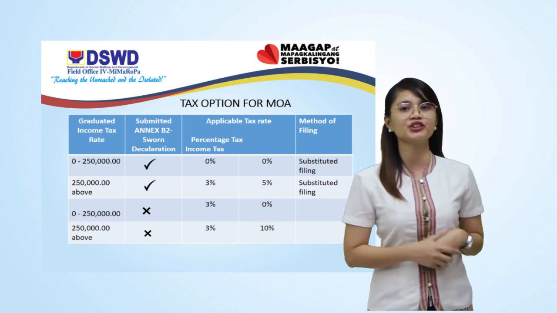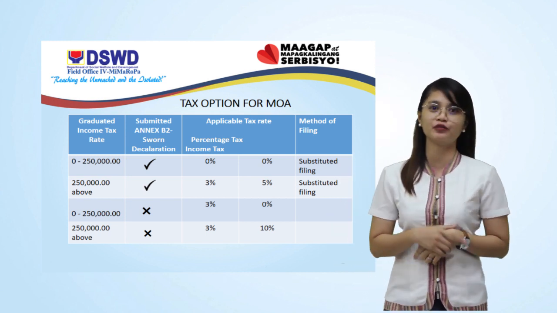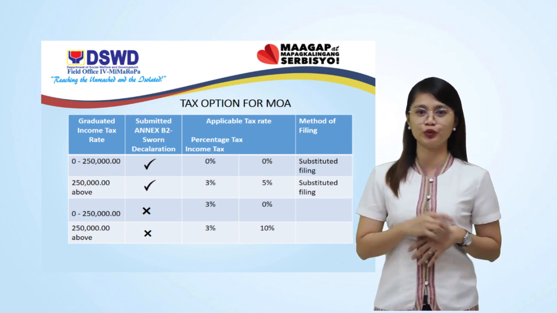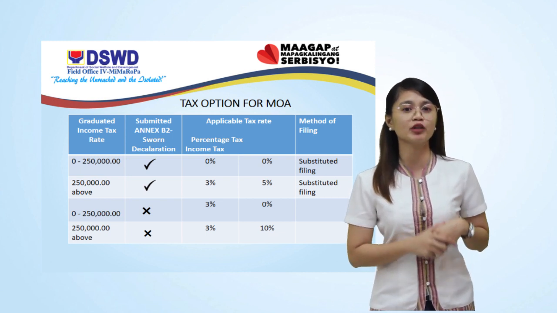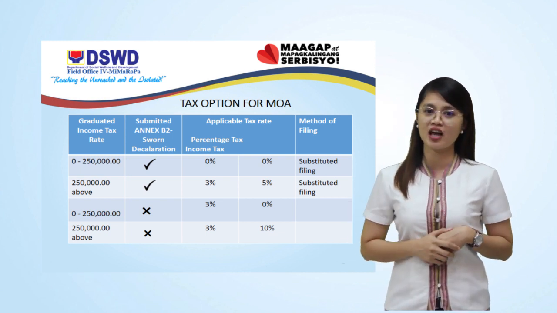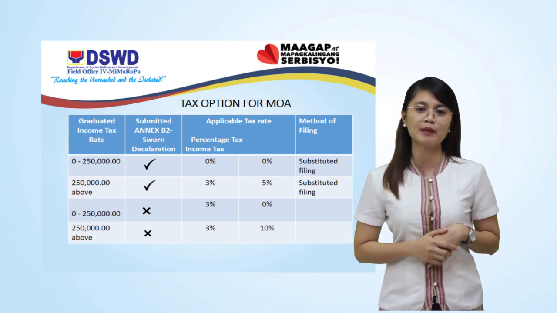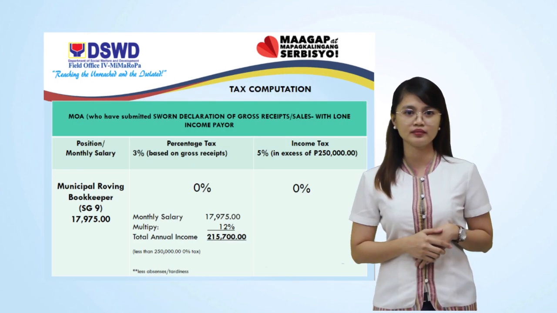You don't need to personally file your returns. Instead, your employer will file it for you. For those who fail to submit an Annex B2, 0 to 250,000 pesos is subject to 3% tax, while 250,000 pesos and above is subject to 3% and 10% tax.